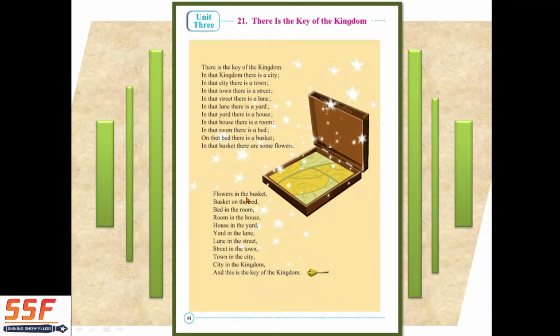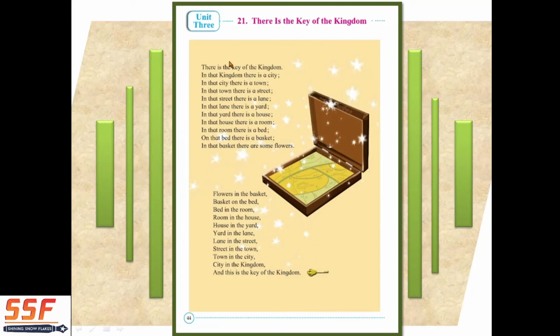Flowers in the basket, basket on the bed, bed in the room, room in the house, house in the yard, yard in the lane, lane in the street, street in the town, town in the city, city in the kingdom. And this is the key of the kingdom. So here's the key.